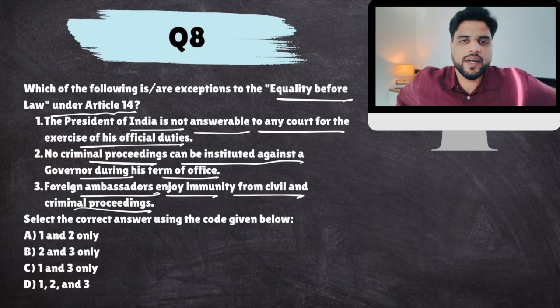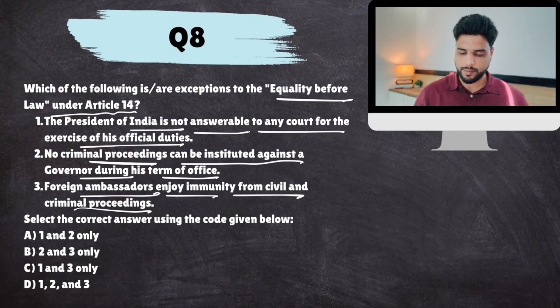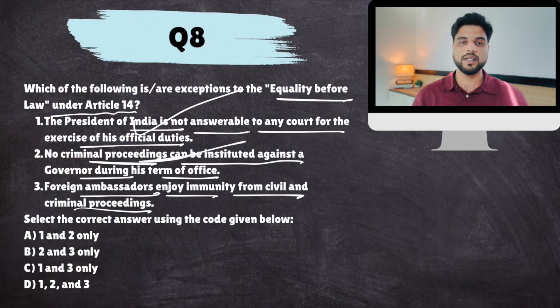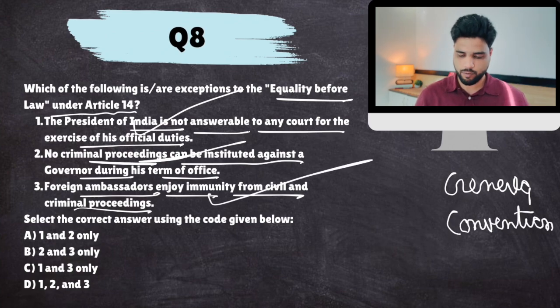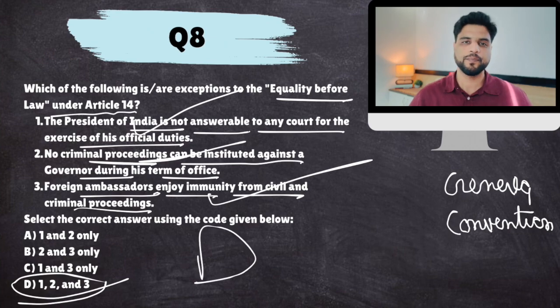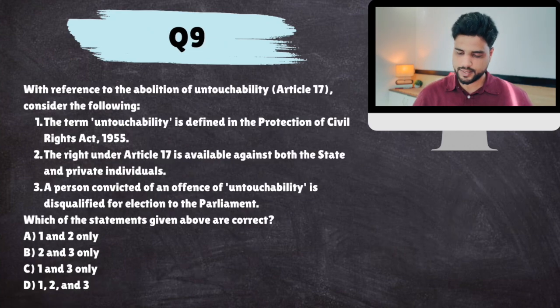So everyone should be treated equally, but there are some exceptions like president, governor, some other constitutional posts, plus foreign ambassadors and diplomats, who are protected under the Geneva Convention. So they won't be treated equally. These are some of the exceptions to Article 14. All are correct. Okay, next.